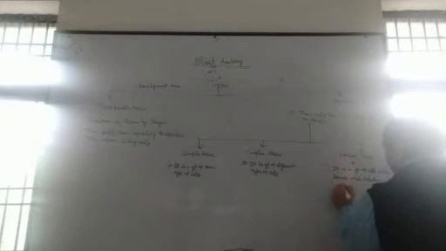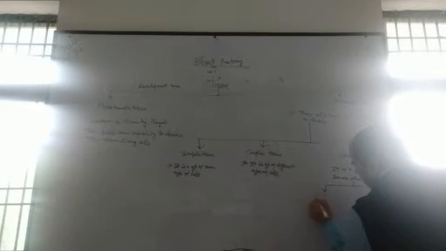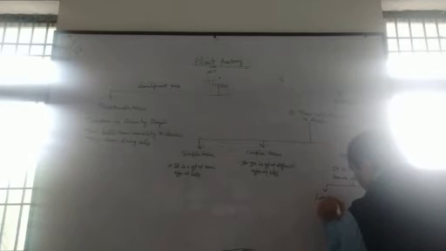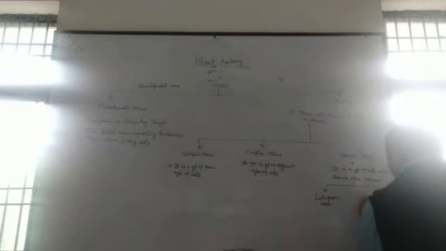There are further two types: number one, laticiferous tissue, and number two, glandular tissue.